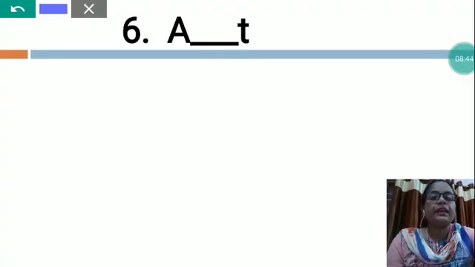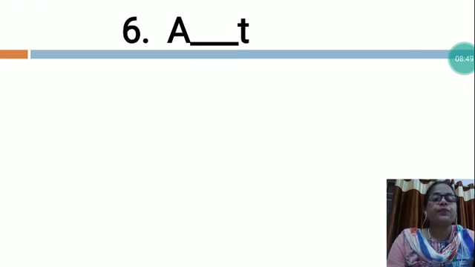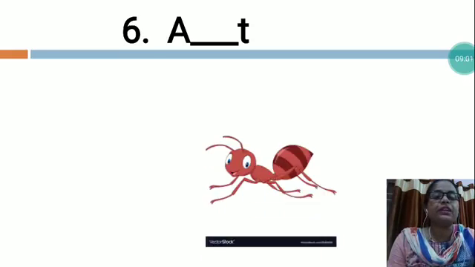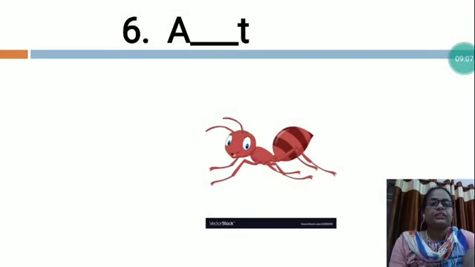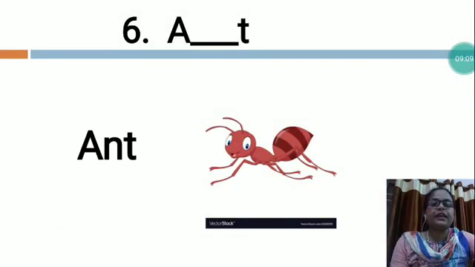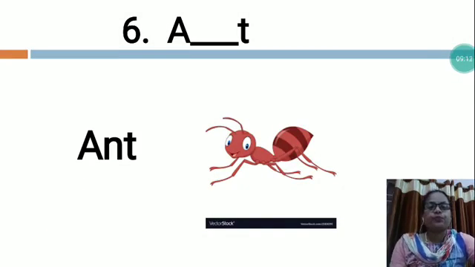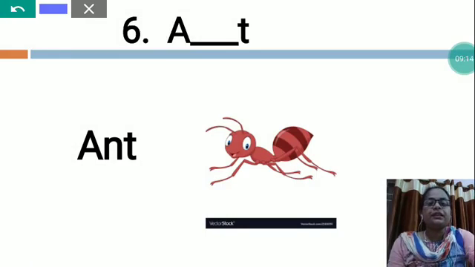A-T. In this word only one letter is missing. So you will have to fill that letter and then you will have to complete. So which picture is this, my dear? Which word is this? Now I would like to give you the clue. See, this is the picture of ant. Now this is the spelling of the ant. So what you will write here?